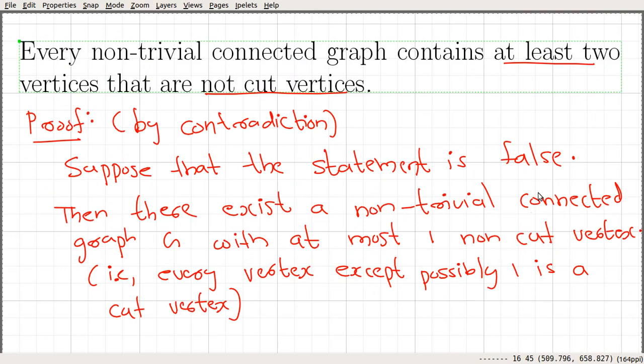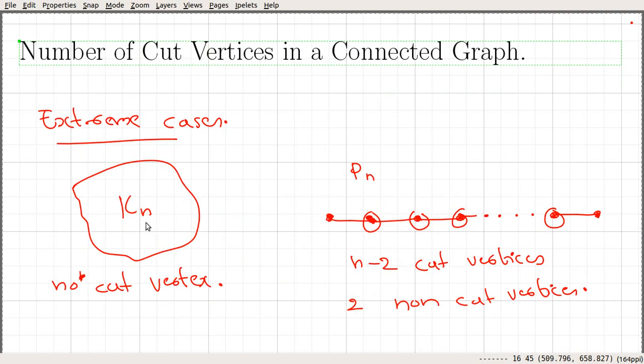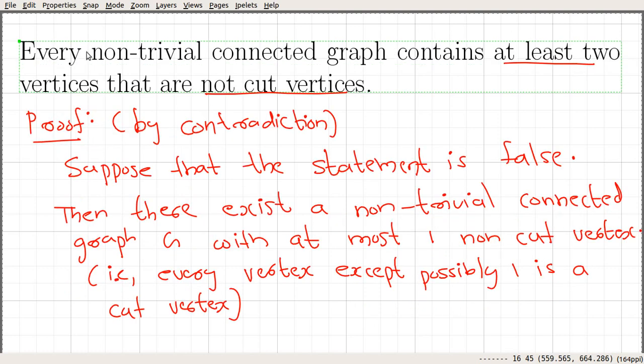That's what we saw from these two extreme cases. These two are the peripheral vertices, so no peripheral vertex can be a cut vertex. And that's the proof. Here we saw that every non-trivial connected graph contains at least two vertices that are non-cut vertices.